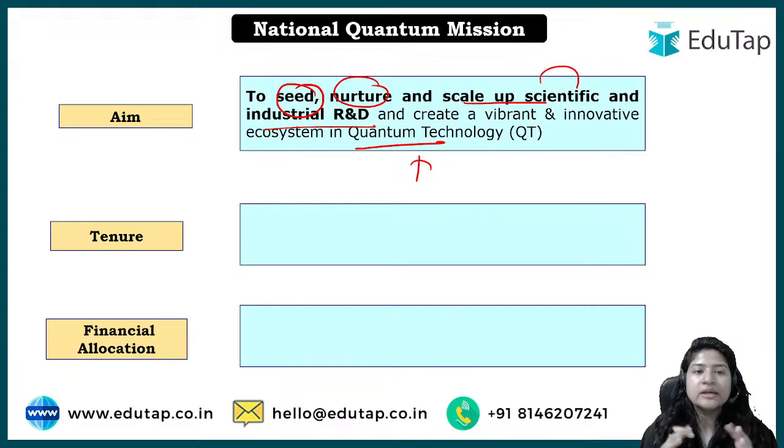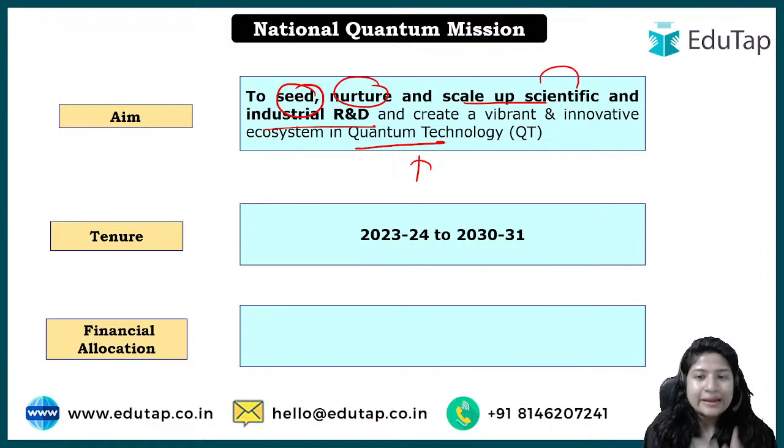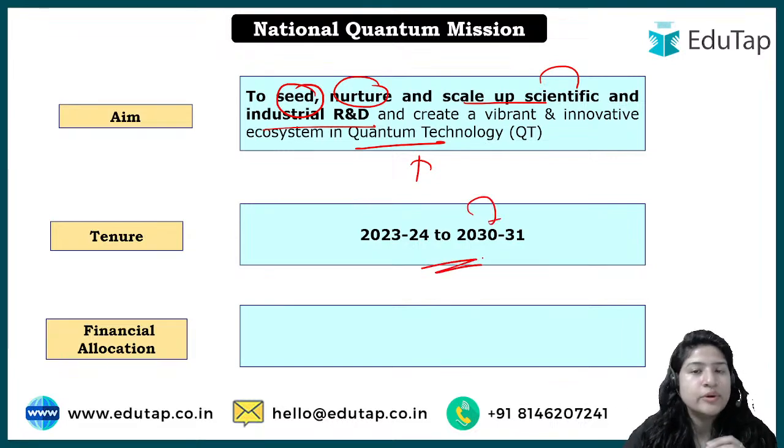Okay, so the aim currently under the mission is not to achieve any big targets, but it is very basic: we have to create an ecosystem so that quantum technology can be advanced. Currently it has been launched for 8 years. We will see the progress, and afterward we will see what can be done about it, right? But currently the tenure is 2030-31, 8 years for now.